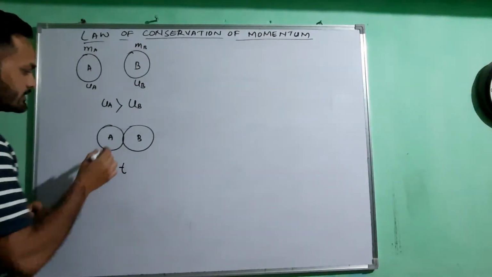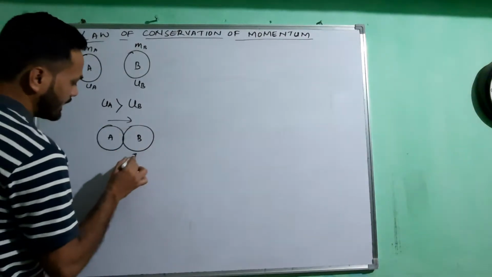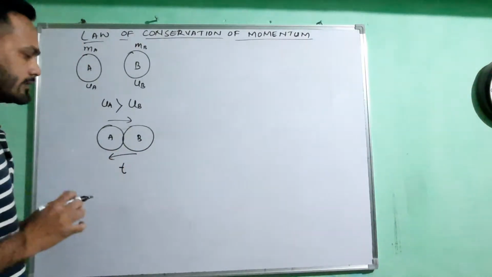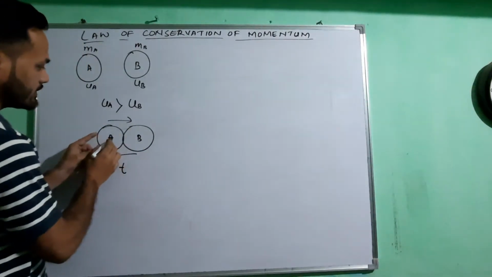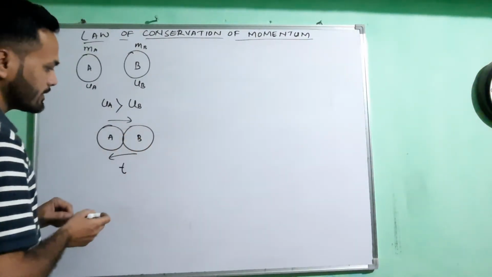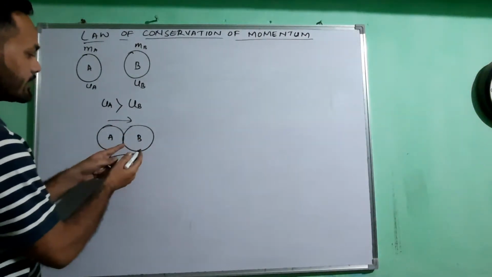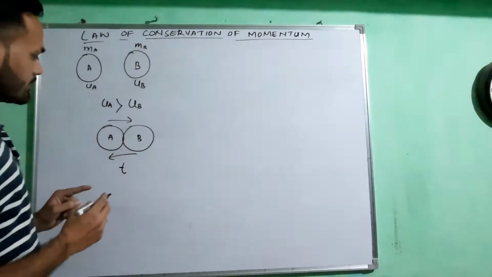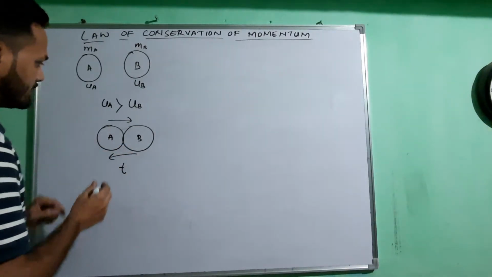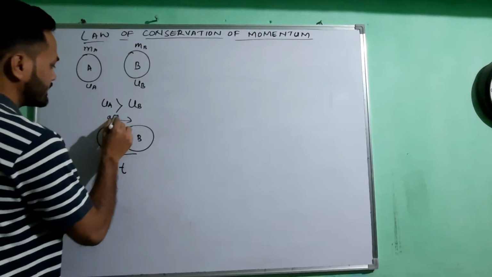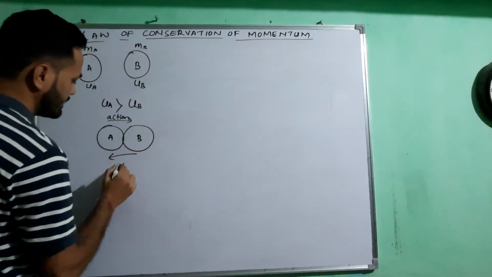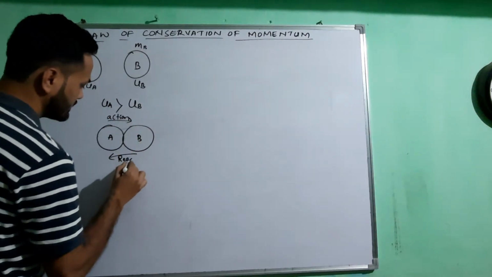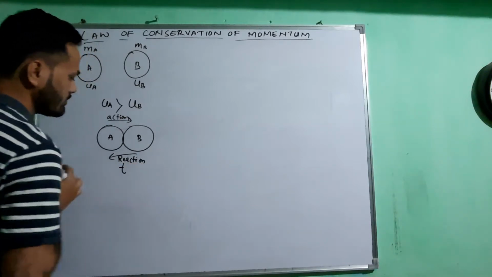During that collision, both exert force on one another. A exerts a push on B. At the same time, ball B exerts a reactional force on ball A. So let me write it as action and reaction, third law.